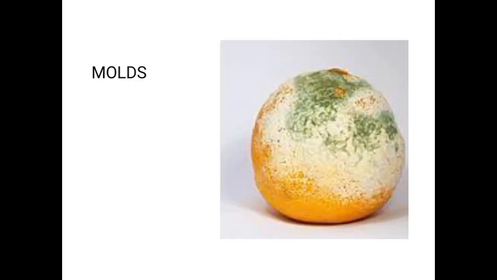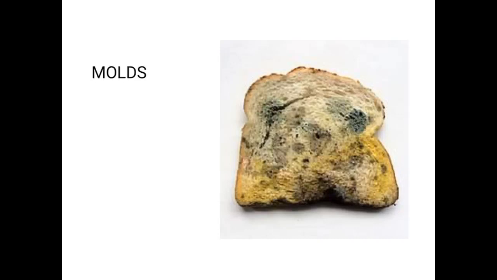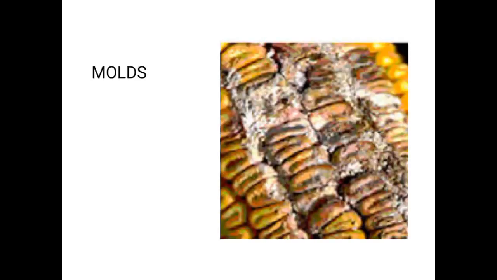So this is how these molds look when they develop on certain fruits. For example, this is how they look when they have developed on an orange fruit. So these are the molds. Then they can also develop on bread. This is how they look when they develop on bread. Then this is how they look when they develop on maize.